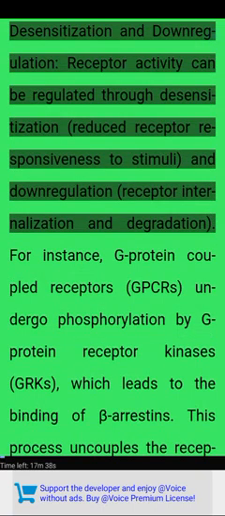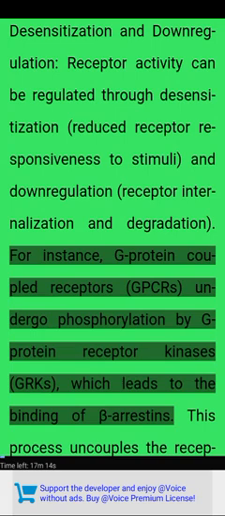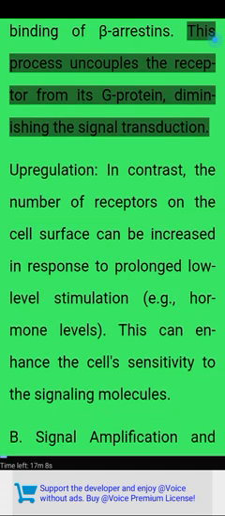Desensitization and downregulation. Receptor activity can be regulated through desensitization, reduced receptor responsiveness to stimuli, and downregulation, receptor internalization and degradation. For instance, G-protein coupled receptors (GPCRs) undergo phosphorylation by G-protein receptor kinases (GRKs), which leads to the binding of beta-arrestins. This process uncouples the receptor from its G-protein, diminishing the signal transduction.